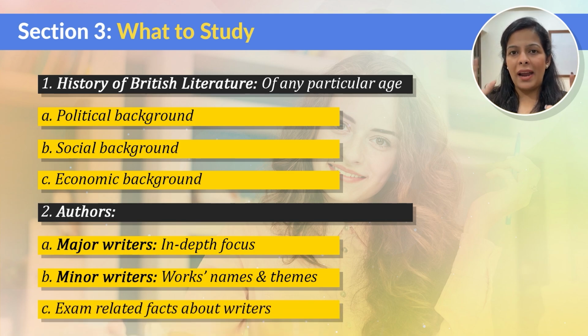Then when it comes to minor writers, you should know what to skip. You do not need to know the birth and death date of these writers or childhood information about these writers. You just need to know the works that they have written and only the titles of those works. You don't have to even do in-depth study, the plot study of the work as well. So this is how you cover authors.